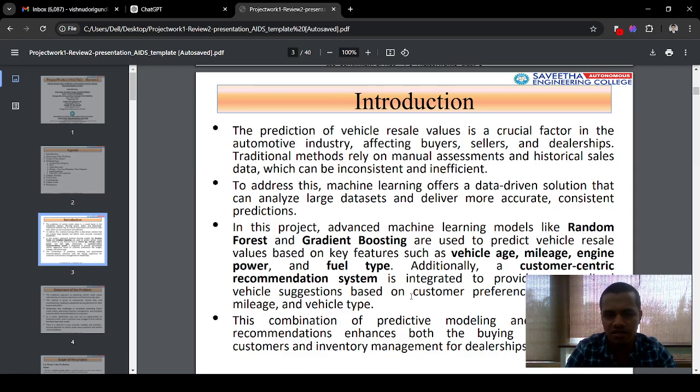The prediction of vehicle resale value is a crucial factor in the automotive industry, affecting buyers, sellers, and dealerships. Traditional methods rely on manual assessments and historical sales data, which can be inconsistent and inefficient. Majorly, I used random forest, gradient boosting, and XG boosting algorithms for predicting the resale values based on customer recommendations by using the vehicle age, mileage, engine power, and fuel type.